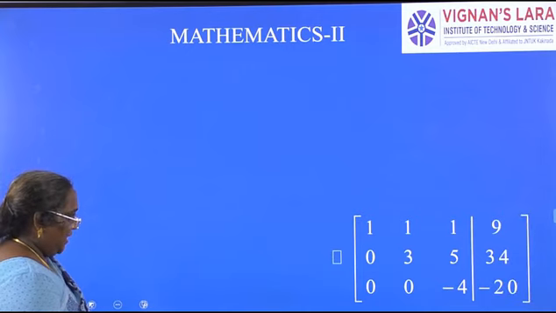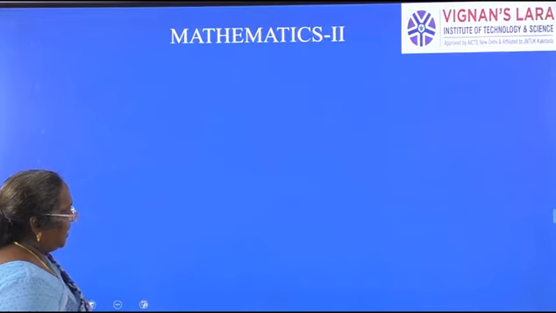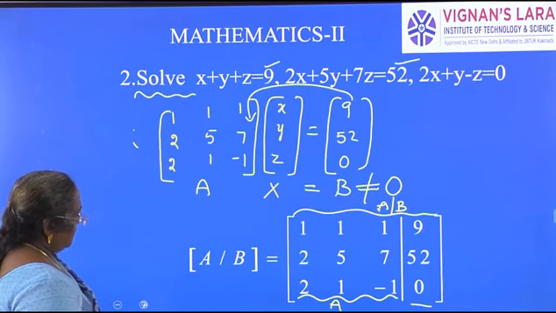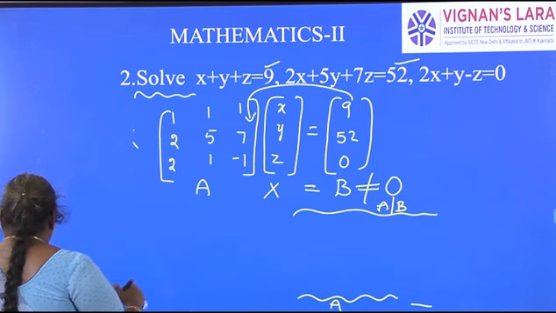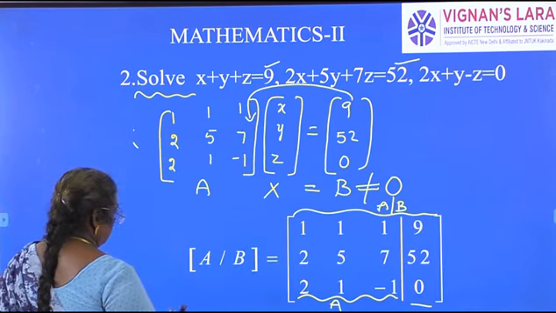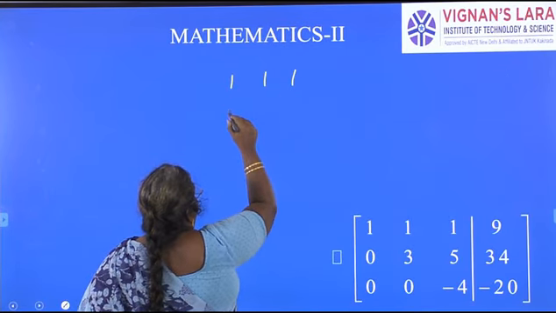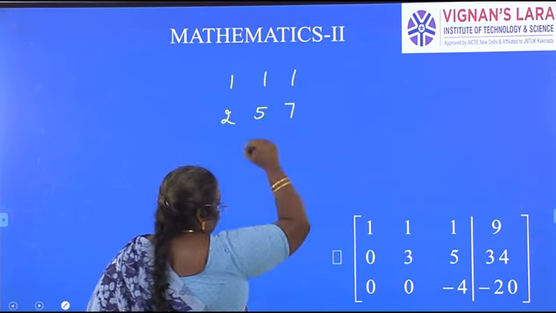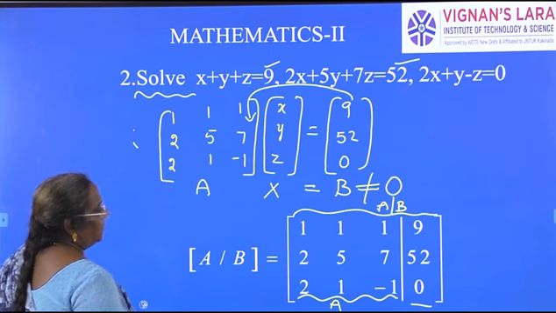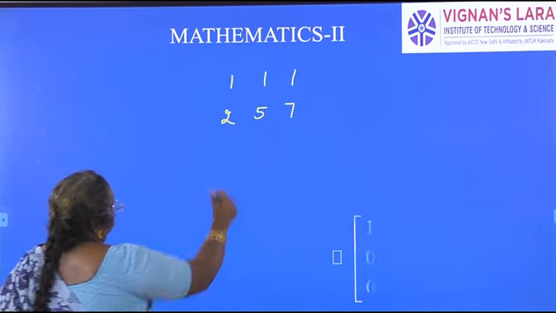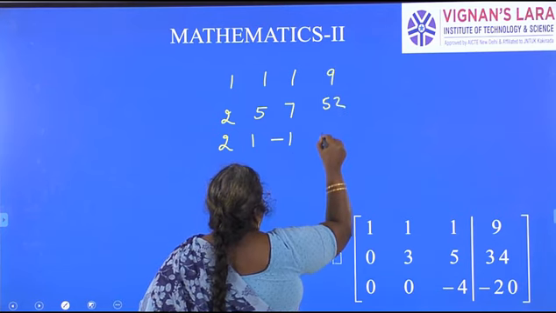Yes. So if we go back to the matrix once again, I will write it: 1 1 1, 2 5 7, 2 1 minus 1, and 9, 52, 0.